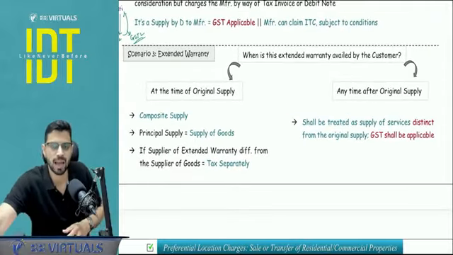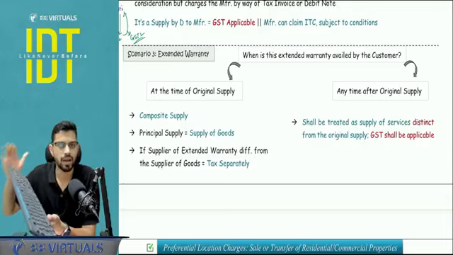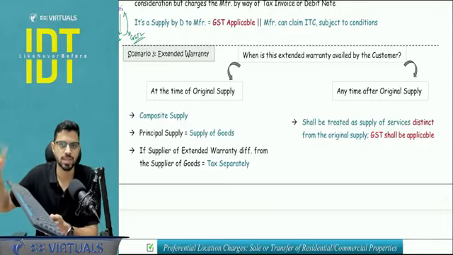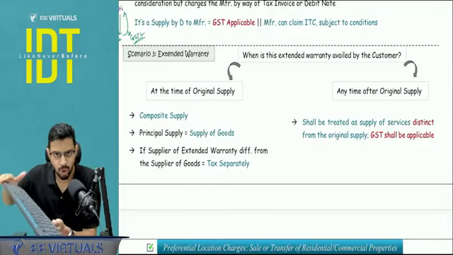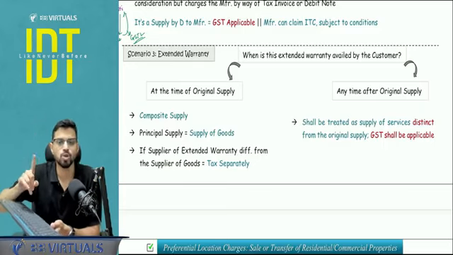Extended warranty. Let's say I buy a keyboard from Logitech, and it is under 2 years warranty and I want a 3 years extended warranty. Now, if I buy it from Logitech at the same time in the same bundle, it will be a composite supply. What is composite supply?